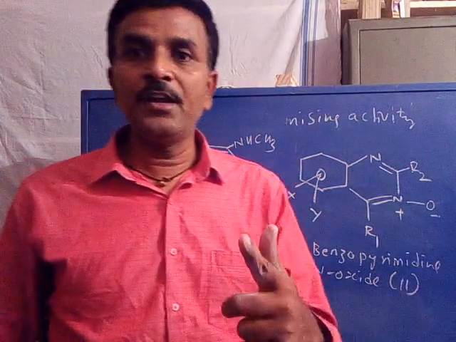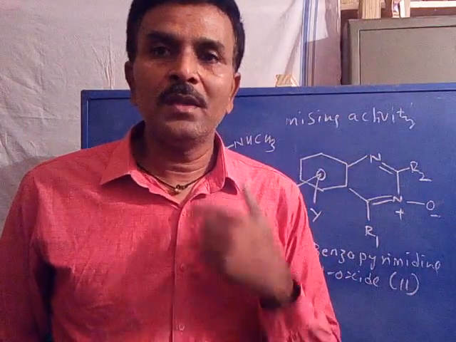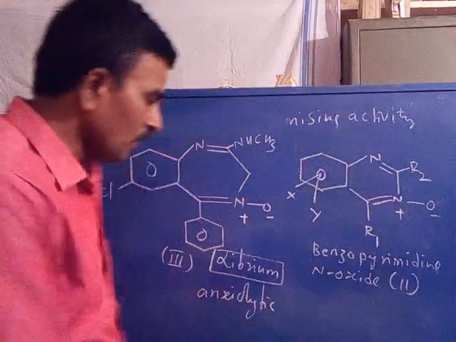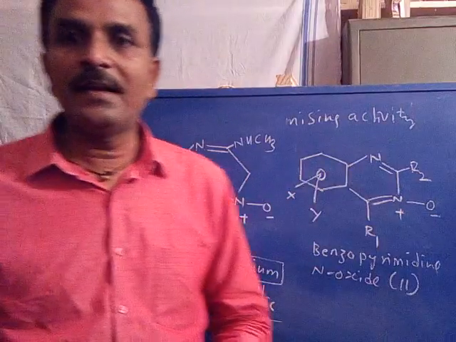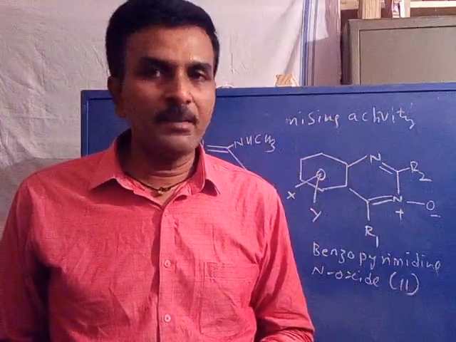The drugs which reduce anxiety are called anxiolytic drugs. So this is the story behind the discovery of Librium.